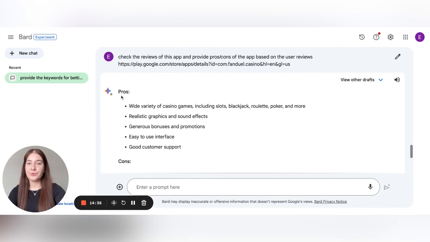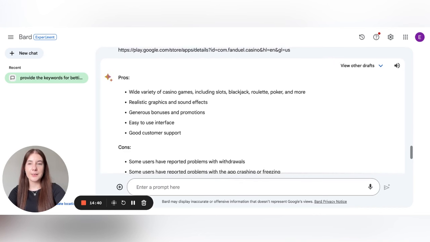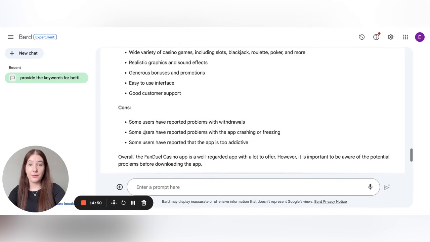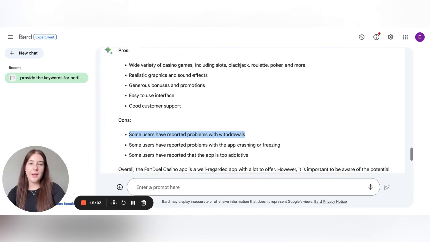So we see the pros and we see the cons, and in general, Bard didn't ask us to provide the review text and didn't mention that it cannot follow the link. We see that there are some users who have reported problems with withdrawals, and that's true. We saw these reviews: problems with the app crashing, too addictive.